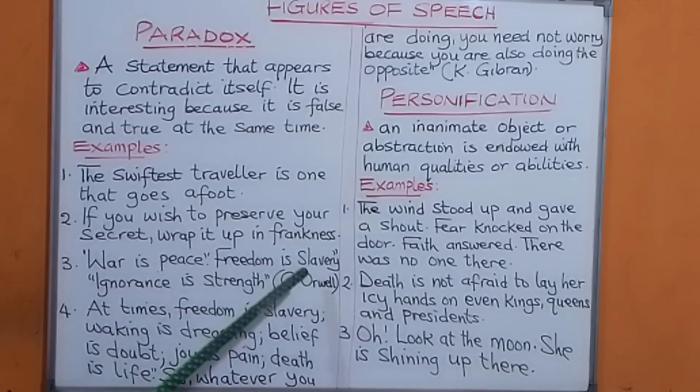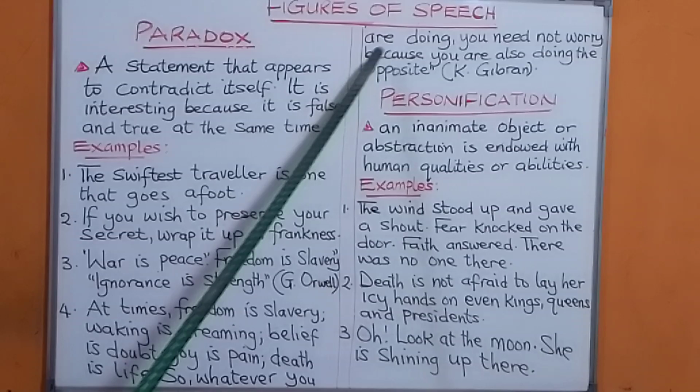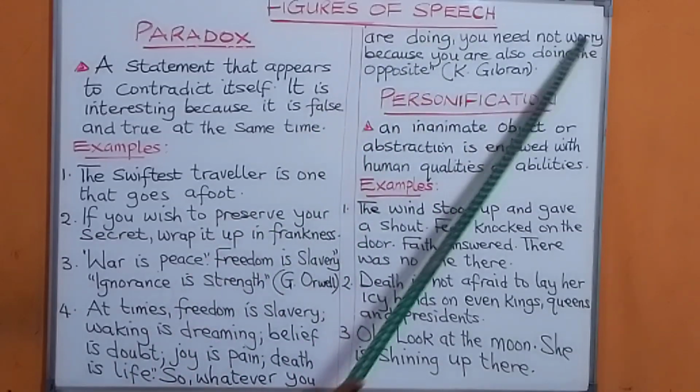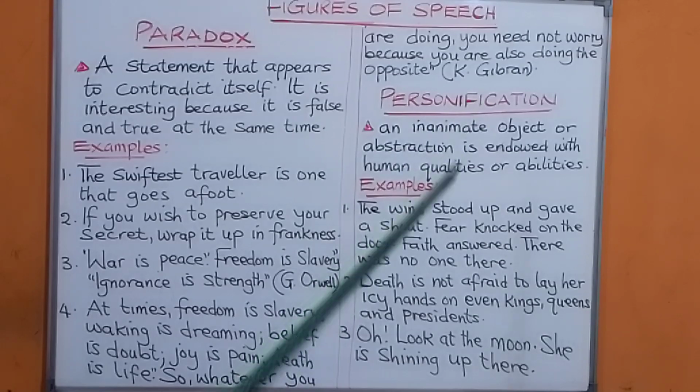War is peace. Freedom is slavery. Ignorance is strength. That is George Orwell. We are quoting that. That is a paradox. Look at number 4. At times, freedom is slavery. Waking is dreaming. Belief is doubt. Joy is pain. Death is life. So, whatever you are doing, you need not worry because you are also doing the opposite. That is by Gibran.